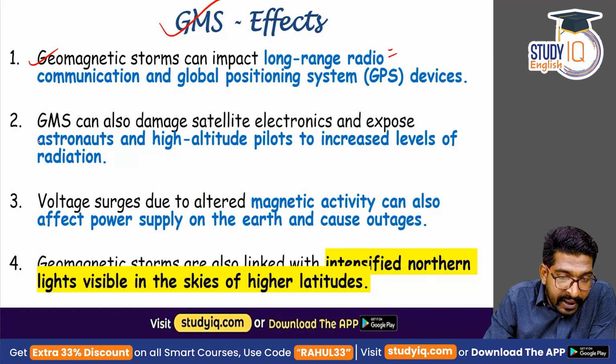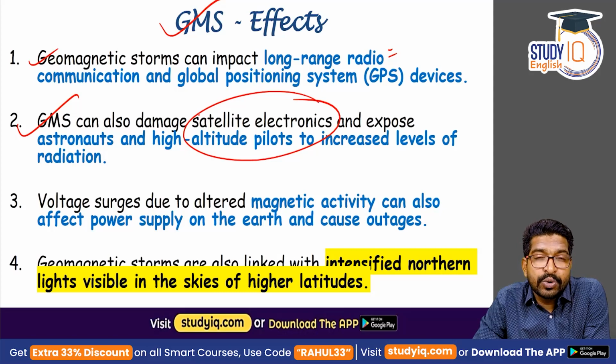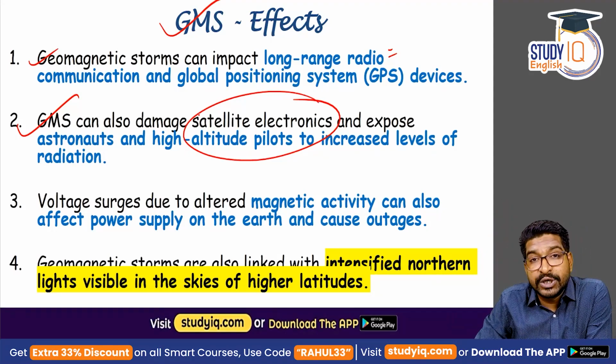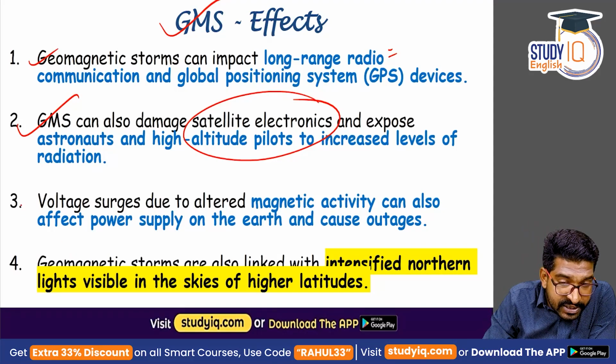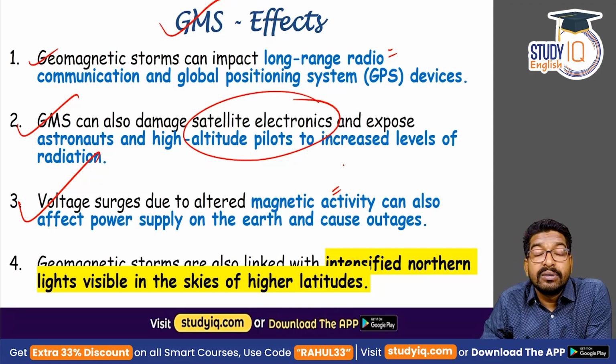Apart from that, geomagnetic storms can damage satellite electronics, and they can expose the astronauts as well as high-altitude pilots to an increased level of radiation. Right? It might lead to health problems. There might be voltage surges because of magnetic activity, which can cause power disruption on Earth.